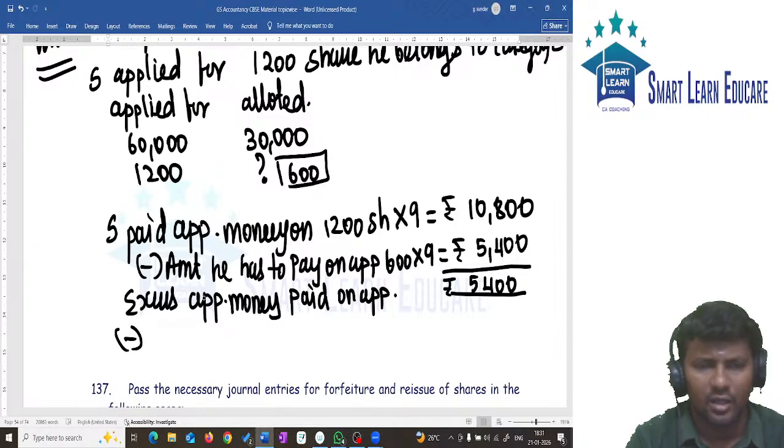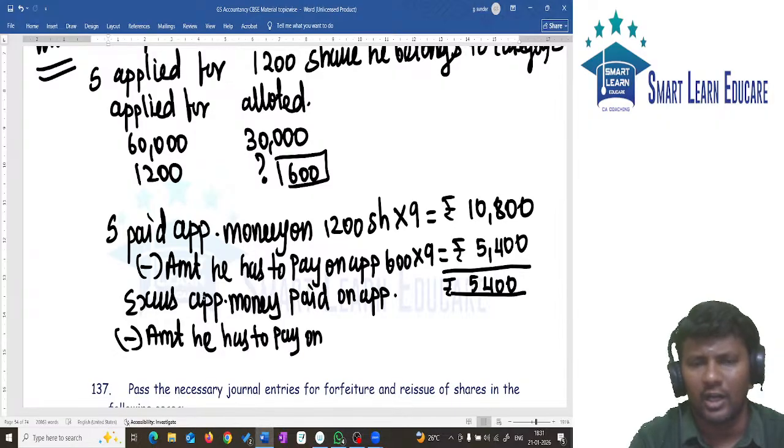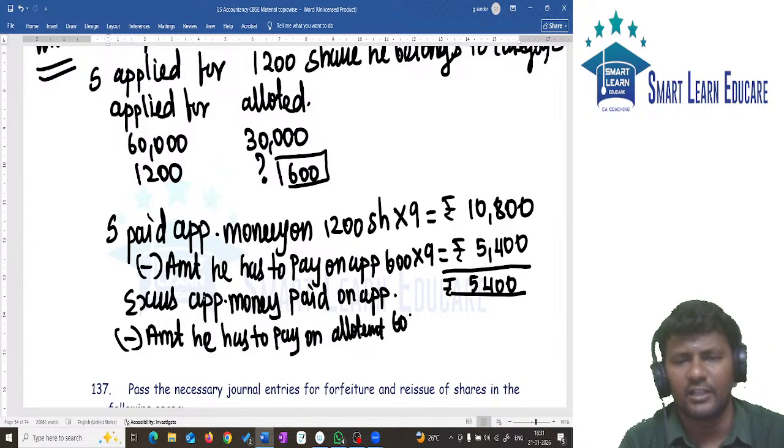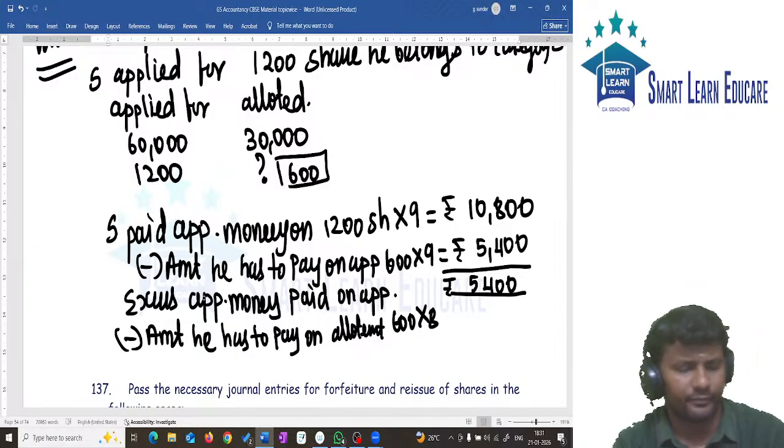Less amount he has to pay on allotment. Allotment how many shares he has to pay? 600 shares into 8 rupees. 600 into 8 will give you 4,800.